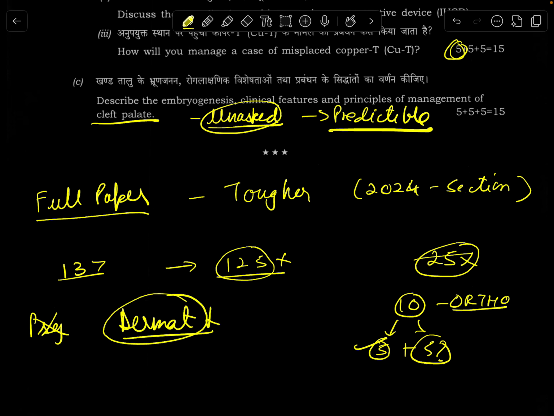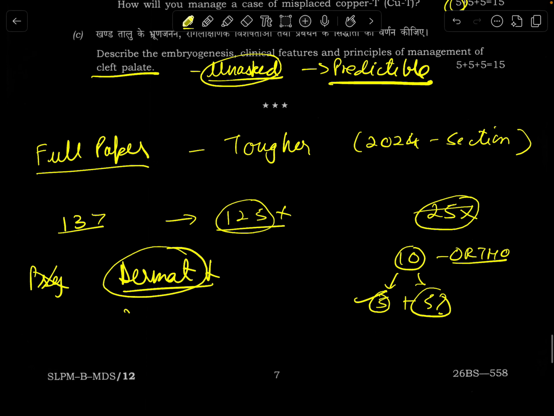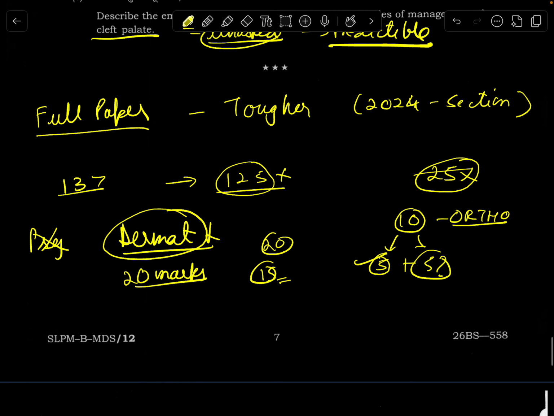This year, if somebody only attempts 2 questions of the first part A, only 20 marks worth of dermat. I'm not saying ki you ask a 20 marker, but at least a 15 marker in each part should be there, because dermat is a very small topic. And still in dermat, if you look, Stevens-Johnson syndrome has not been asked for the past 3-4 years. I don't know why they keep repeating the same topics this year.